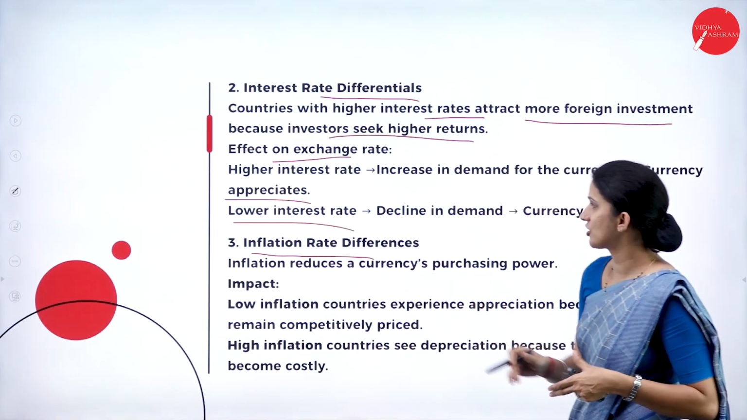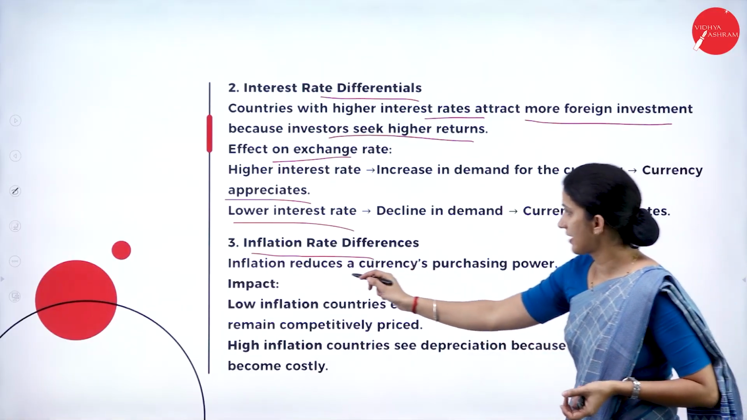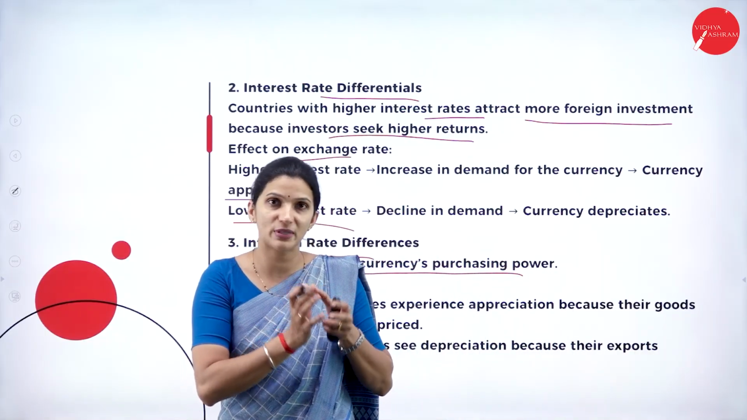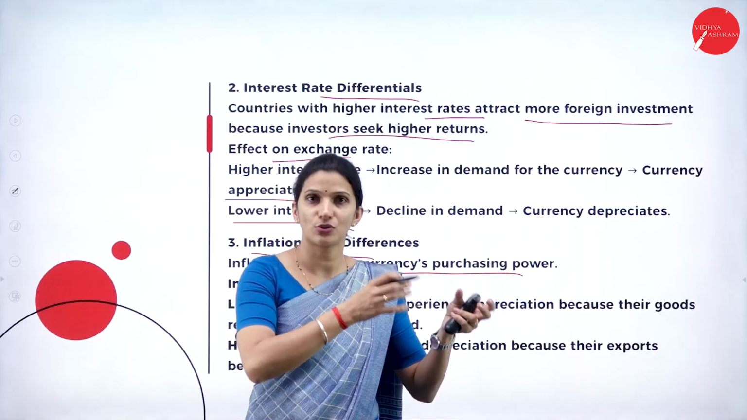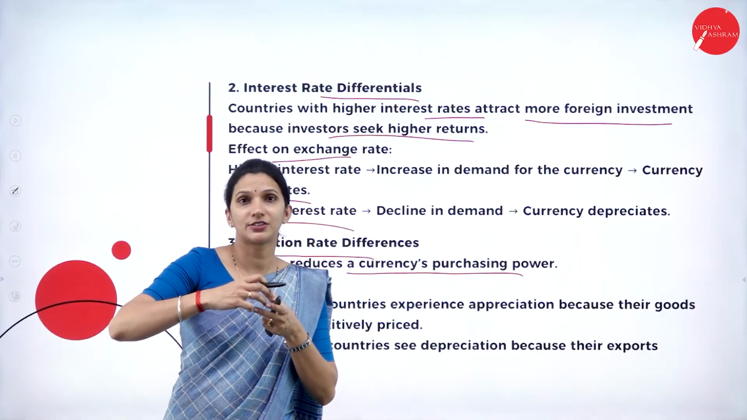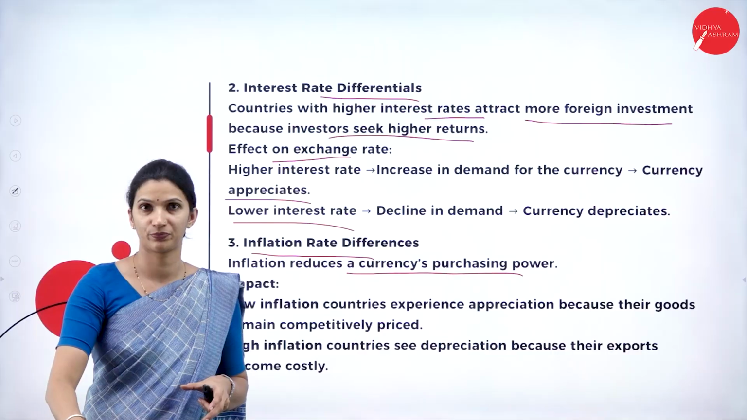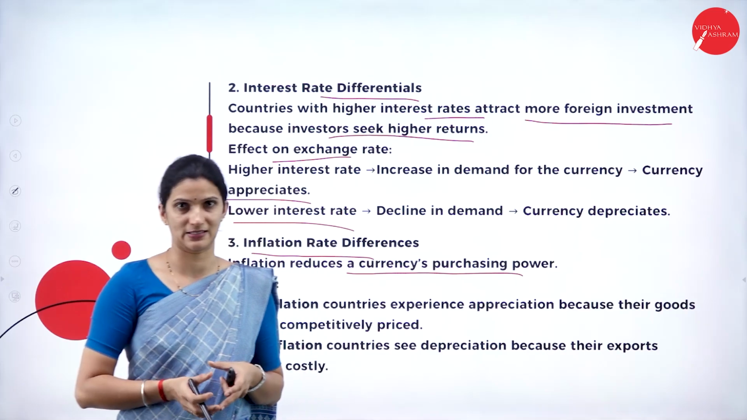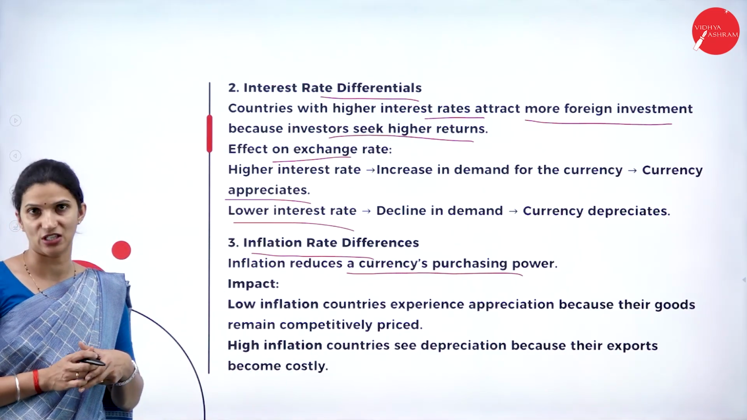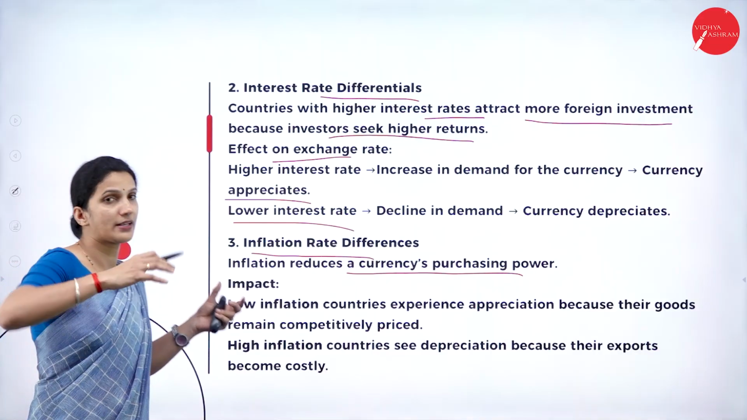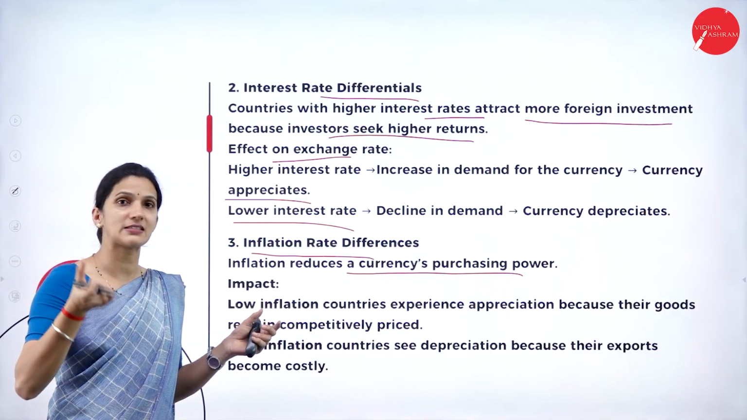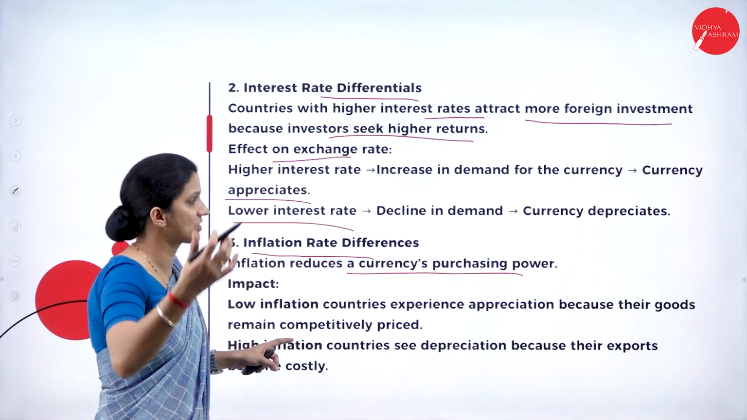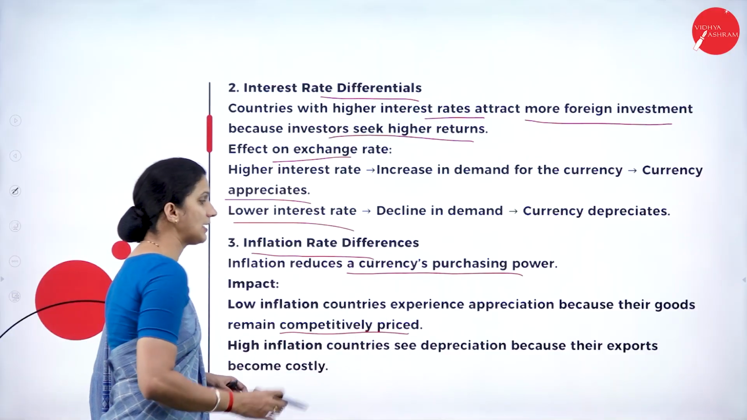Next we have the inflation rate differences. The inflation rate reduces the currency's purchasing power. If a country is facing high inflation, the product prices are high, so there will be a decrease in the purchasing power of the people. At that time, automatically the spending will be less, so the currency's demand also will be less. That also will influence the currency's exchange rate. So if any country has a higher inflation rate, automatically the currency's exchange rate will come down.